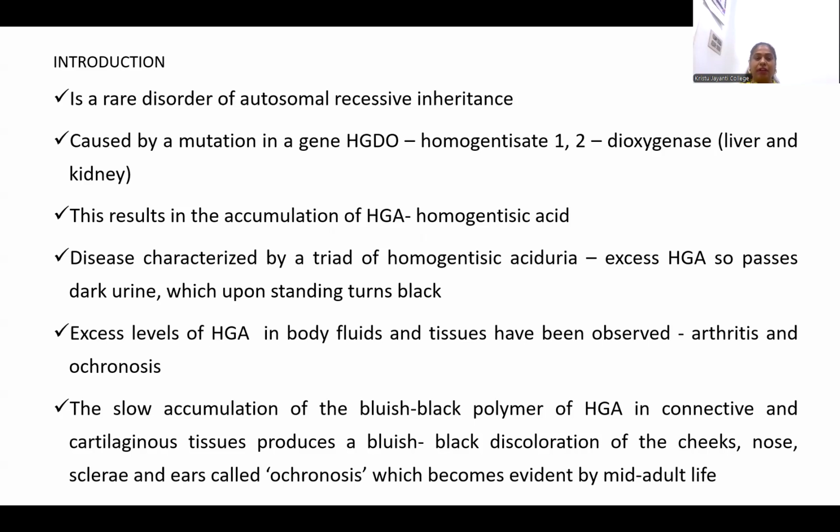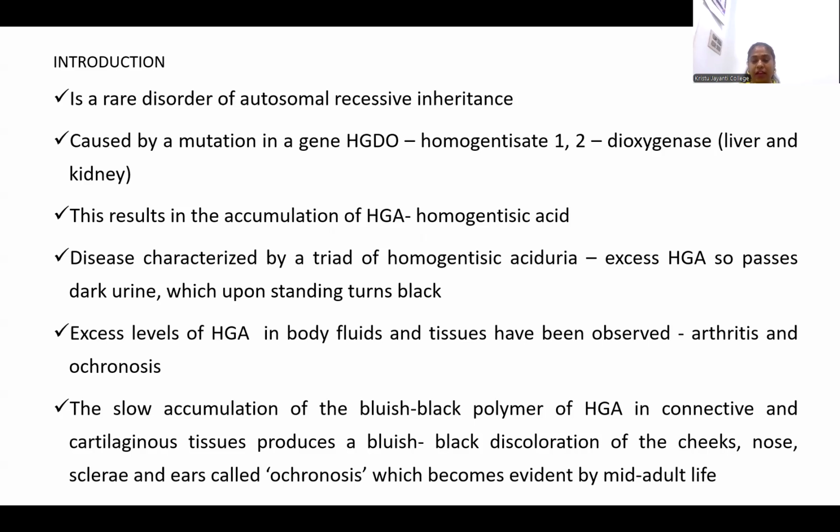When this gene is downregulated, it results in the accumulation of an acid known as homogentisic acid. This homogentisic acid is usually accumulated in the urine and gets passed in the form of dark colored urine, and upon standing, urine turns black in color. Excess levels of HGA can also be found in body fluids and tissues, which later develops into arthritis and ochronosis.